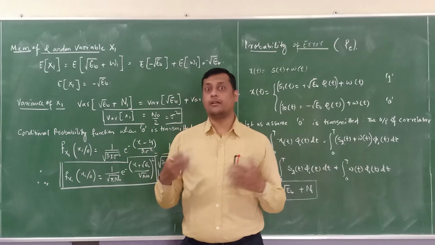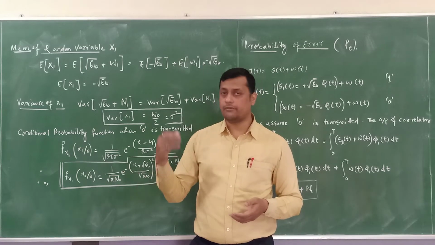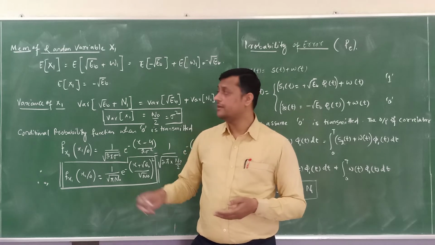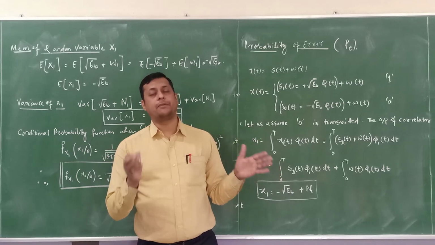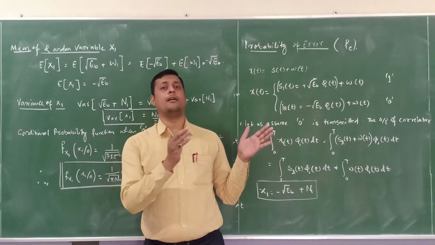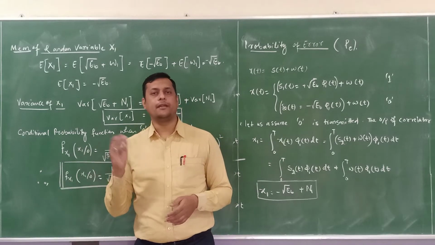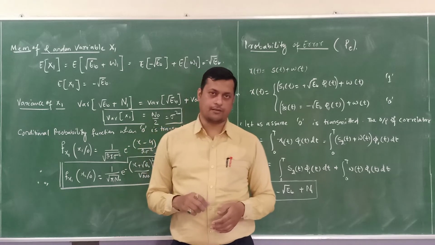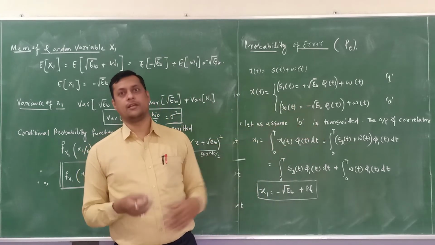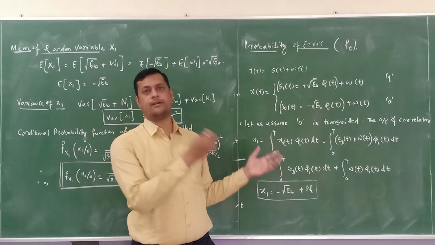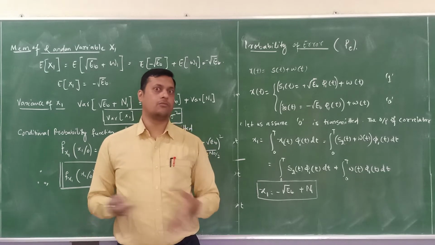And second, in order to identify the presence of noise, we have to go for the variance calculation. These all things we have discussed in the previous modules. So the variance of a random variable will replicate the presence of noise, which is additive white Gaussian noise. Once it is done, then we have to identify the probability density function. Probability density function means I have transmitted 0 but detected as 1. So that means at the receiver end, x1 is not the same as what I have transmitted. So I need to correlate all these things.